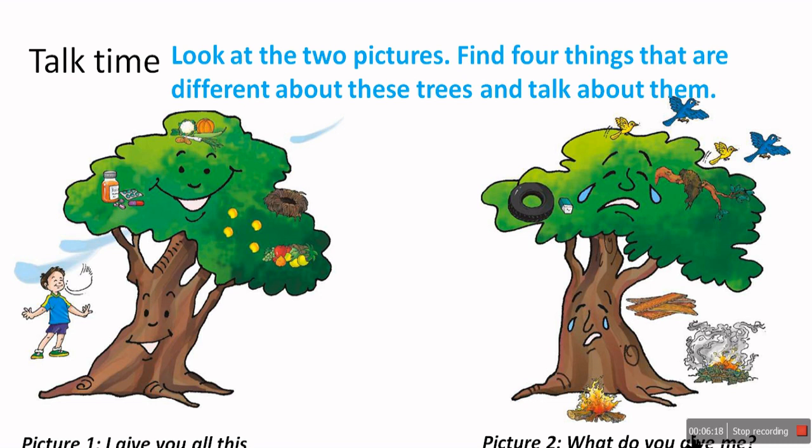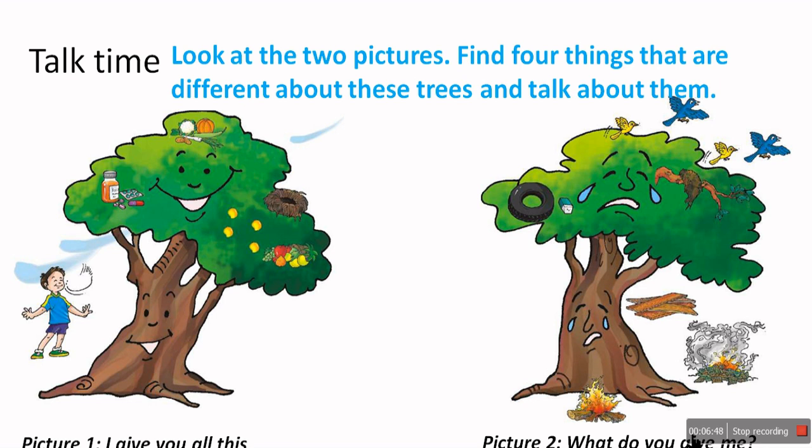Then what do we do with the tree? We just cut the tree and use it for firewood. You can see in the back side, we cut the tree for furniture wood. You can see we throw waste material on the tree, the tires and other waste material. So the birds fly away from the tree. So the tree is sad.